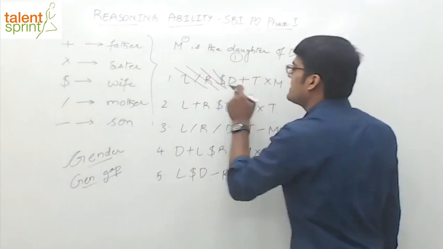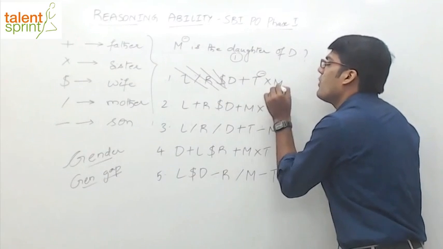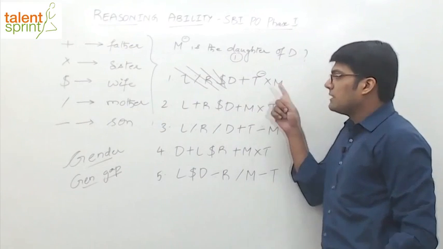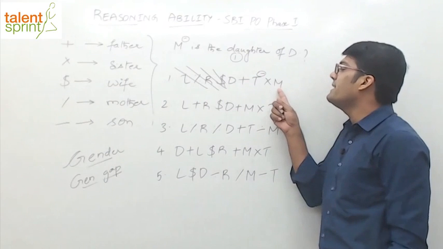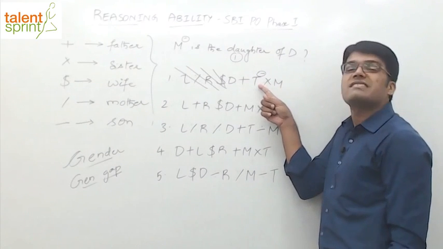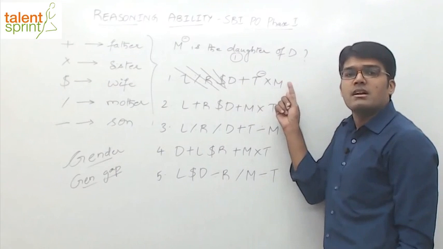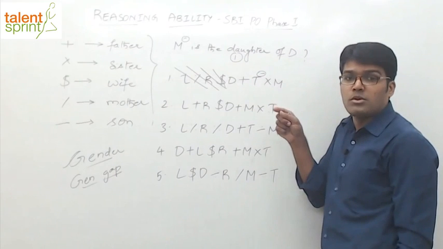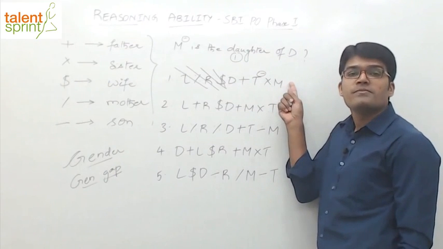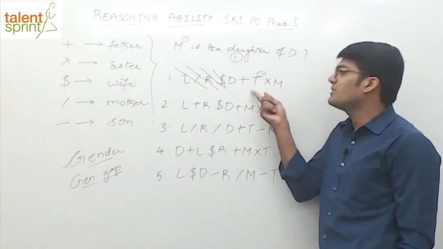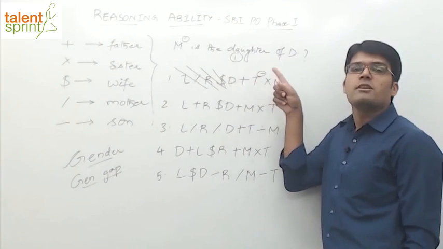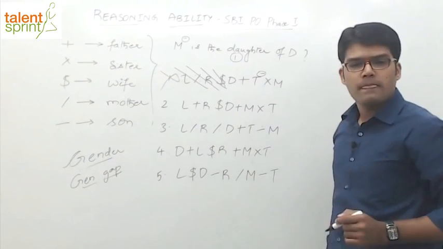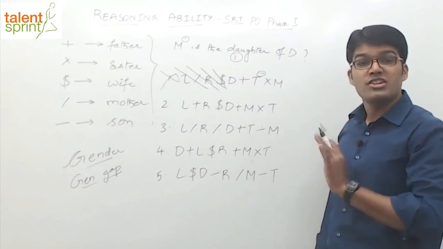Star means what? T is the sister of M. M is what of T? It can be brother or sister. Both are possible, right? The point here is we are unable to decide the gender of M. The equation says T is the sister of M. T is the sister of M does not imply M is the sister of T. M can be the sister of T or the brother of T. Both are possible, which means the gender of M is not known. And because the gender of M is not known, this cannot be the correct answer because we want M to be the daughter of D. We have to be sure that M is the daughter of D. Hence, the first option is eliminated. Are you able to follow? No need to draw a family tree. No need to check generation gap.